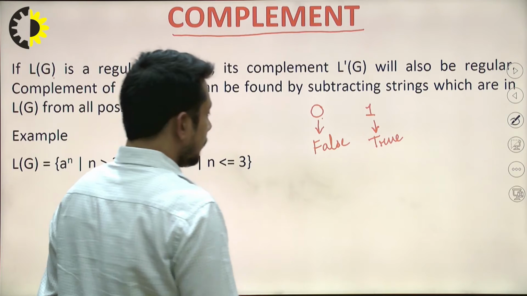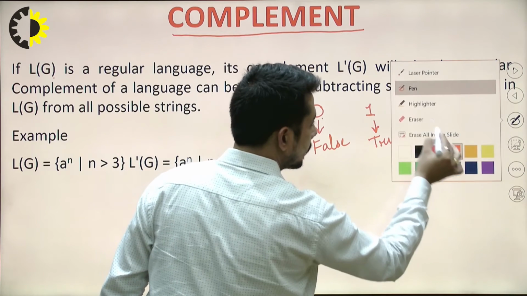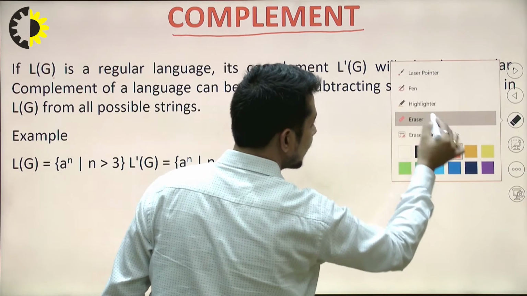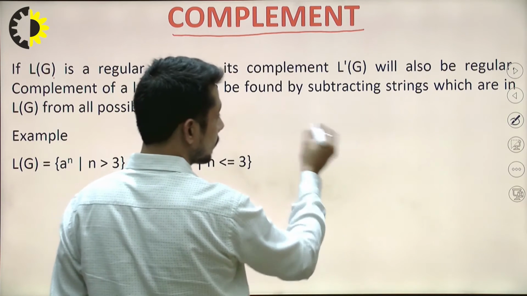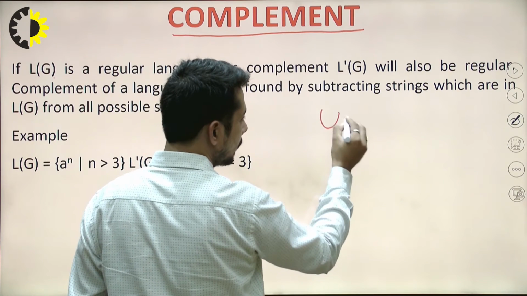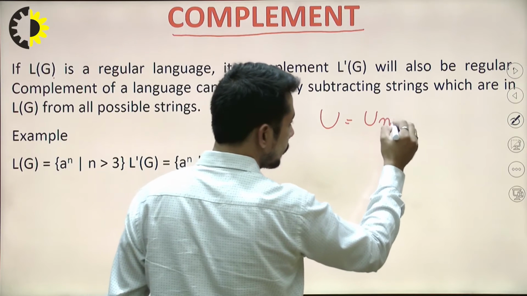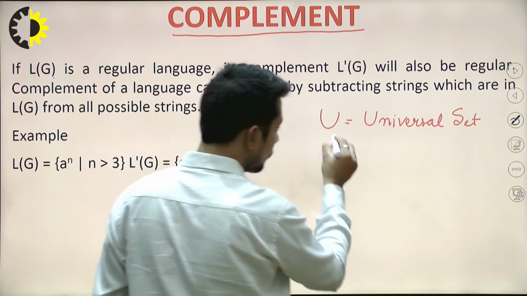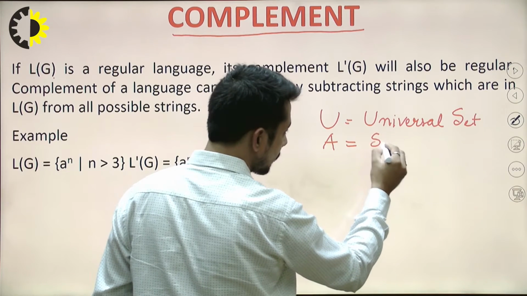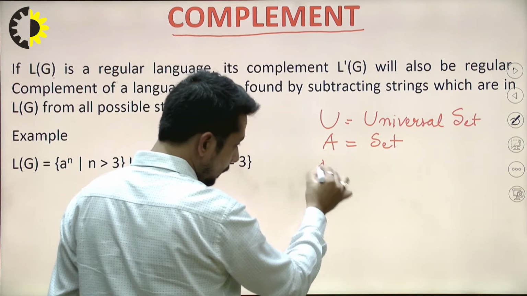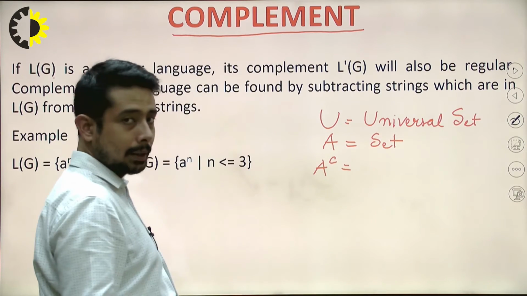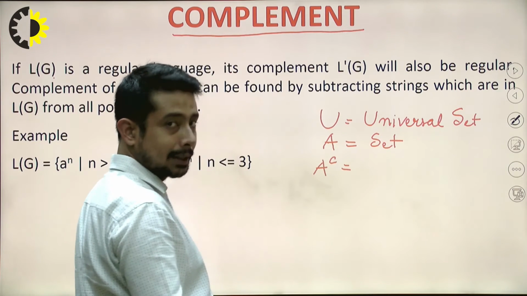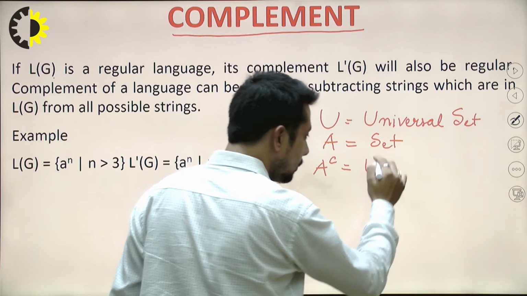Let me first take an example and define the exact meaning of a regular language complement. Suppose I have this as a universal set, if we talk about set theory, and I have one more set, suppose a normal set A. If I say the complement of A, what is the meaning? Whatever element is present in the universal set apart from A. So I can say U minus A.